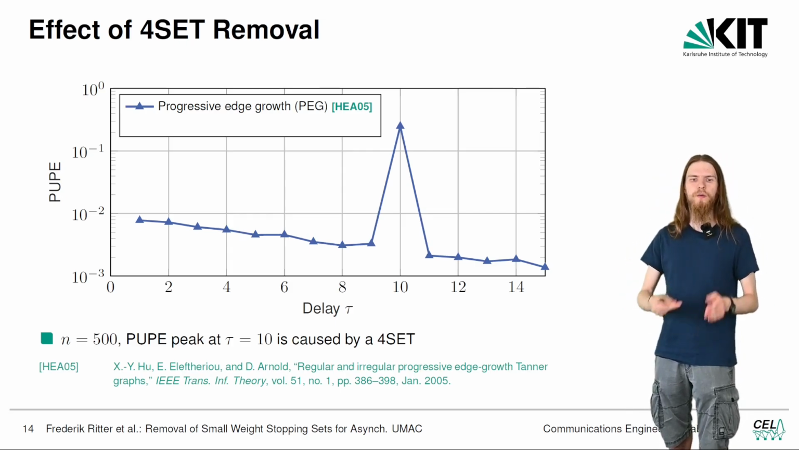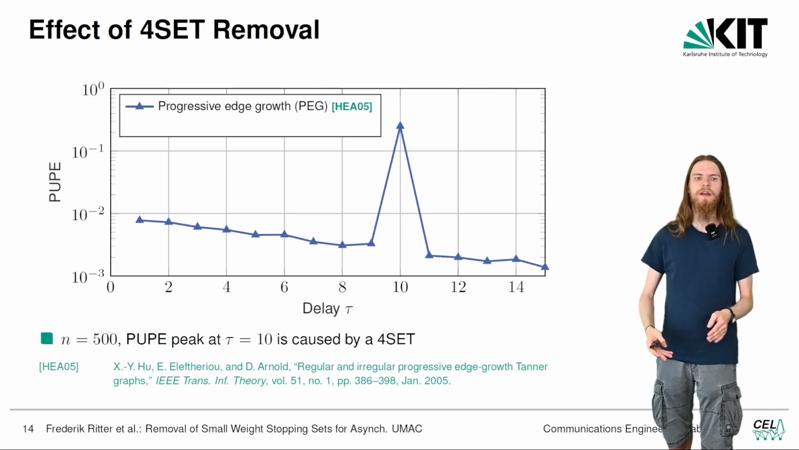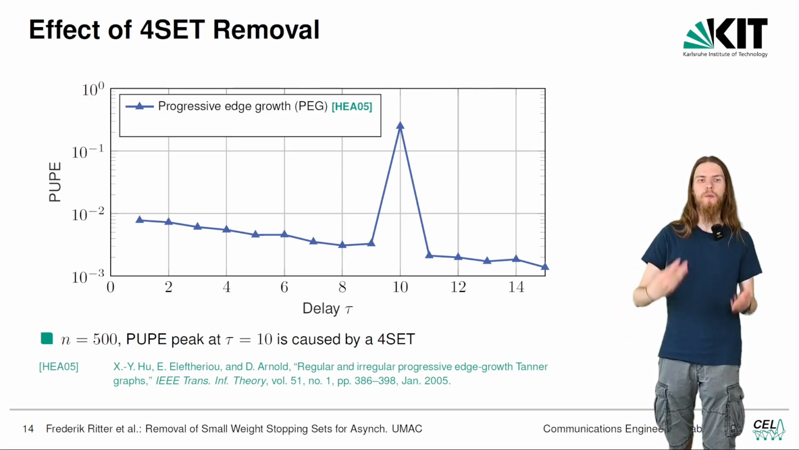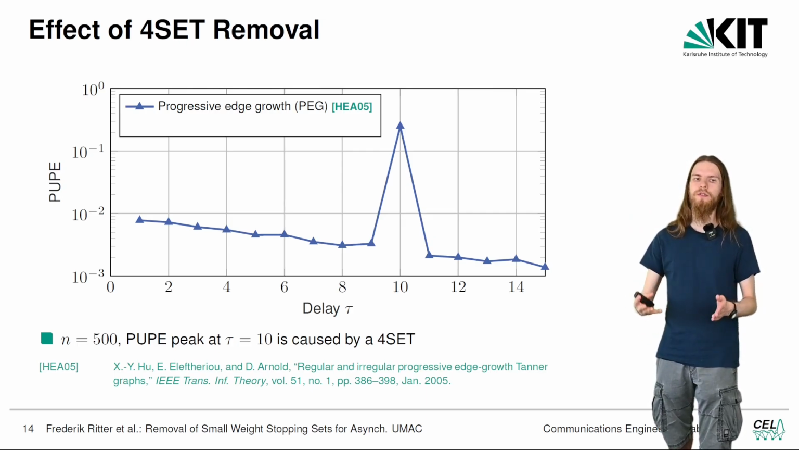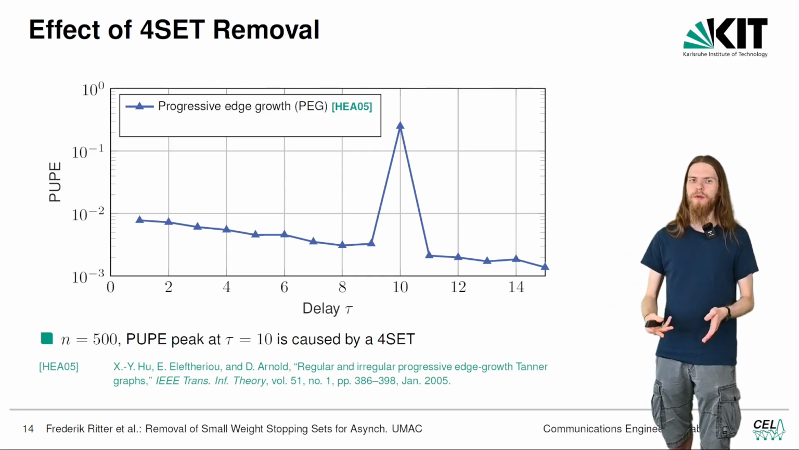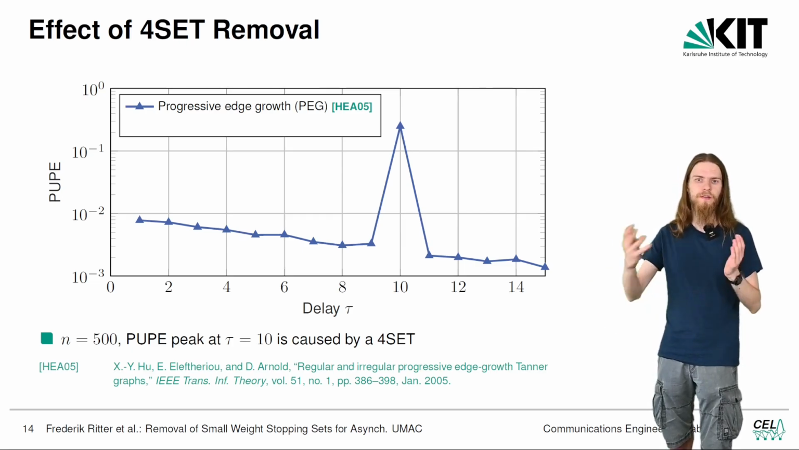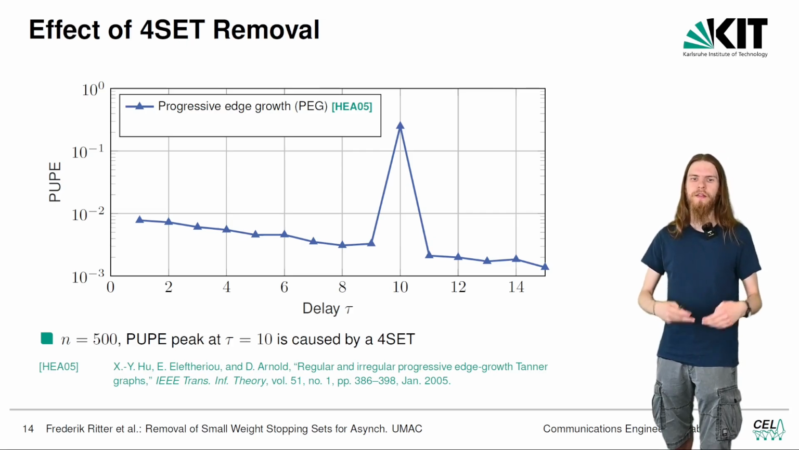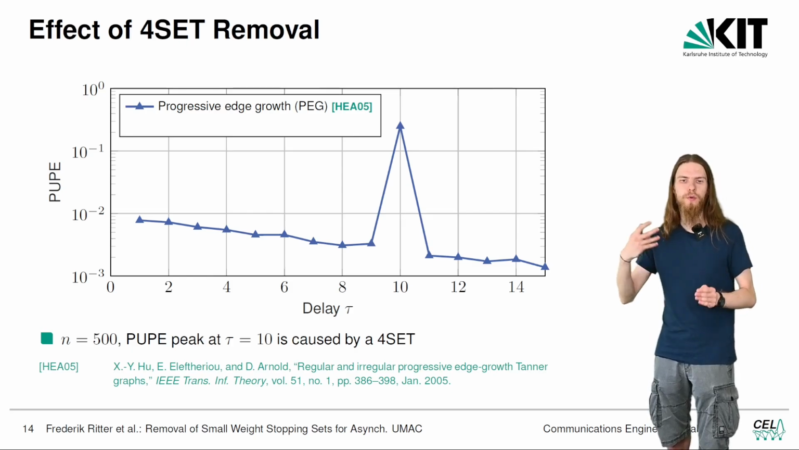So now let us look at some simulation results. What we can see here is the delay tau between the two senders on the x-axis and the error probability on the y-axis. And the code we are looking at first is constructed using progressive edge growth, which is a single-user parity-check matrix optimization technique. However, it is not a two-user optimization technique. That's why the joint graph exhibits a four-set for the delay tau equals 4.